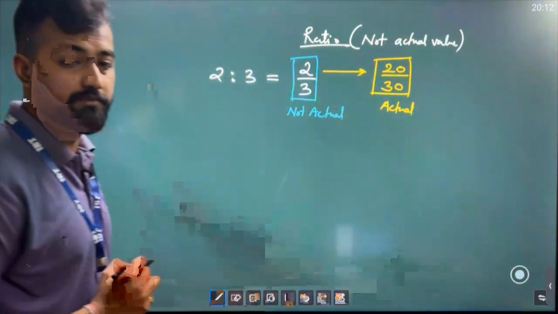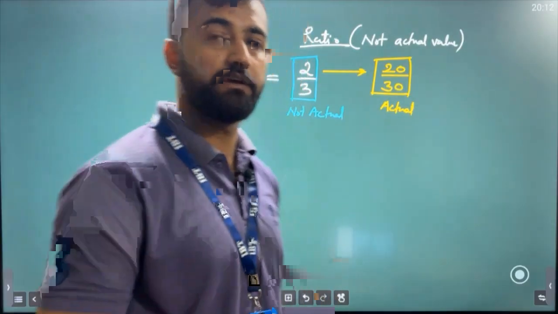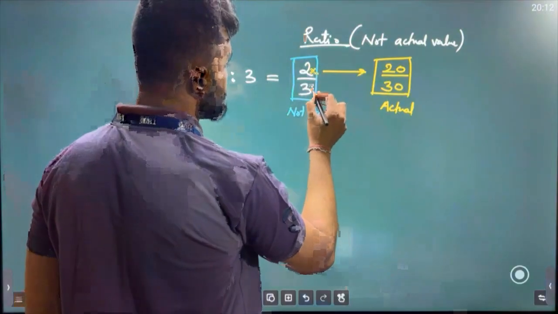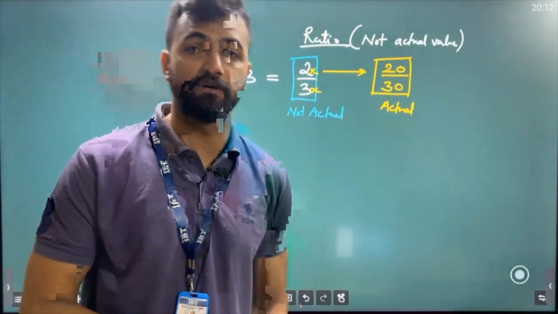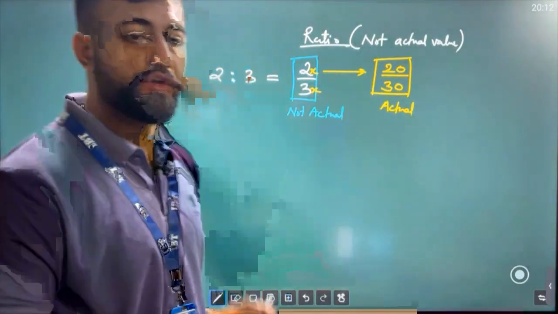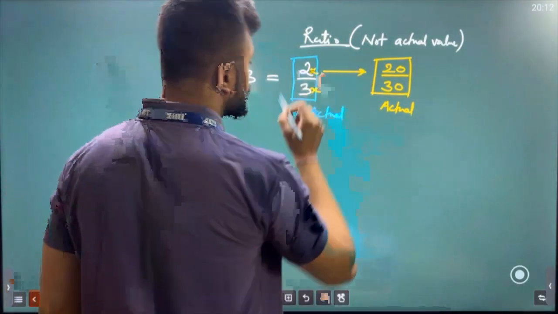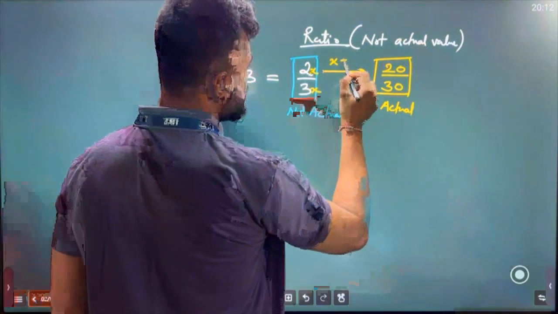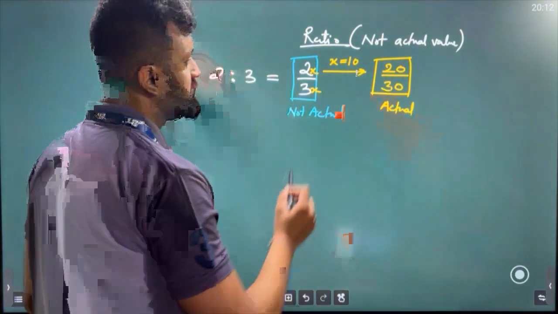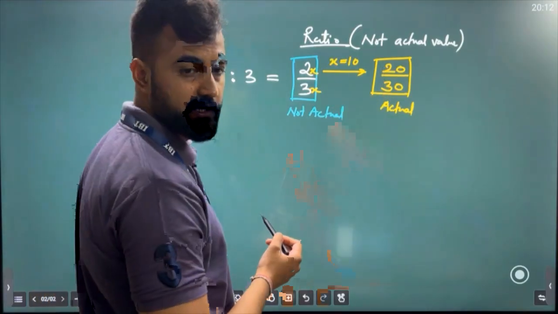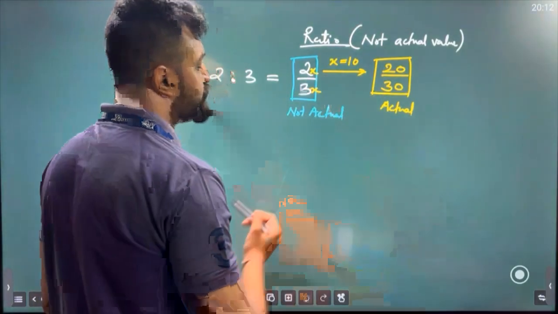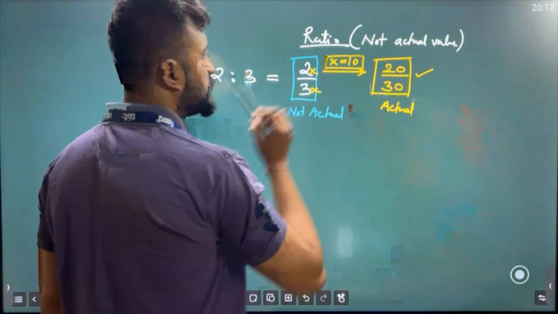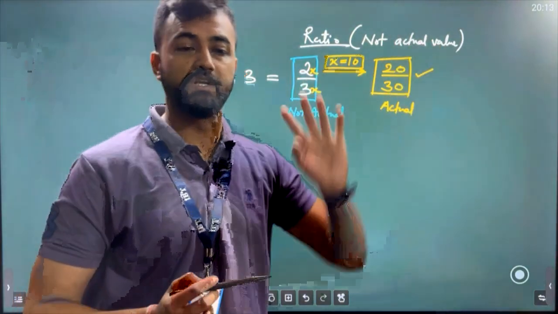That is why, my friend, you must have noticed in your school days, your teacher must have used a variable x to put behind. Whenever you see a ratio, you put a variable behind a number. Your motive in this chapter is to find the value of the variable. Why do you put variables? Because if I put 10 instead of x, I'll get the required answer. If I put 10 here, 2 tens become 20. If I put 10 out here, 3 tens are 30. So the actual value is this. In order to get this, I need to find this unknown, which will give me the original number.